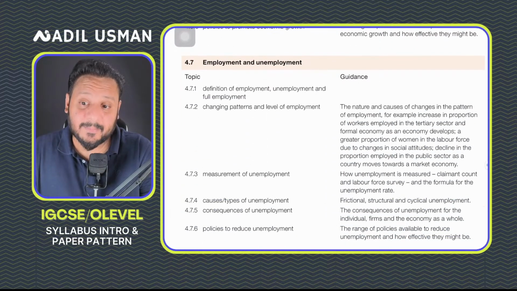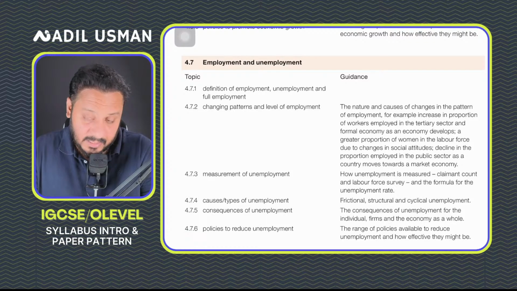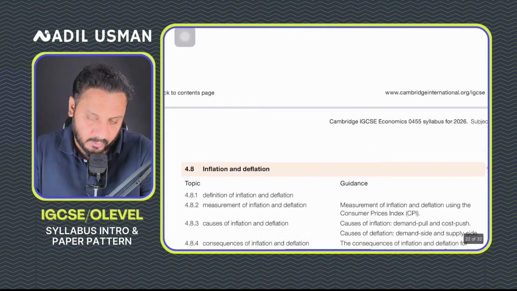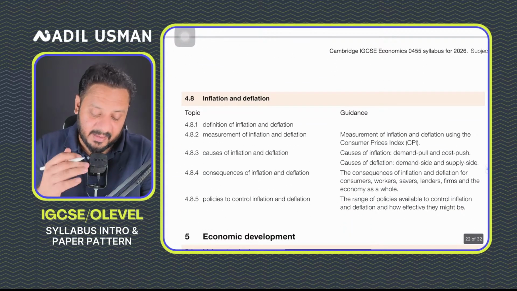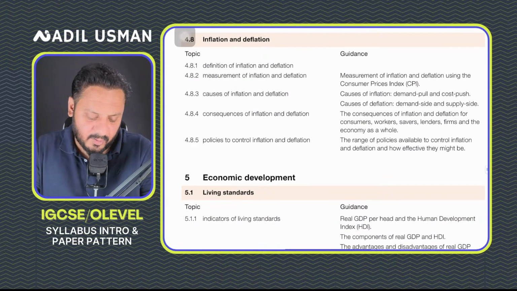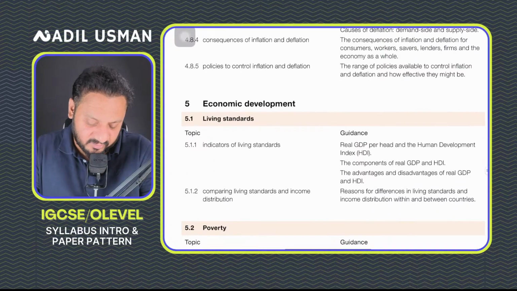You learn about the chapter of employment. You learn what employment is. You learn what unemployment is. You learn how unemployment is measured, what causes unemployment, different types of unemployment, the consequences of unemployment, and even what policies the government should do in order to reduce unemployment. You learn about inflation, deflation as a chapter. Why are prices rising? Why are prices falling? What are the consequences of rising and falling prices? And what policies the government should adopt in order to reduce inflation?